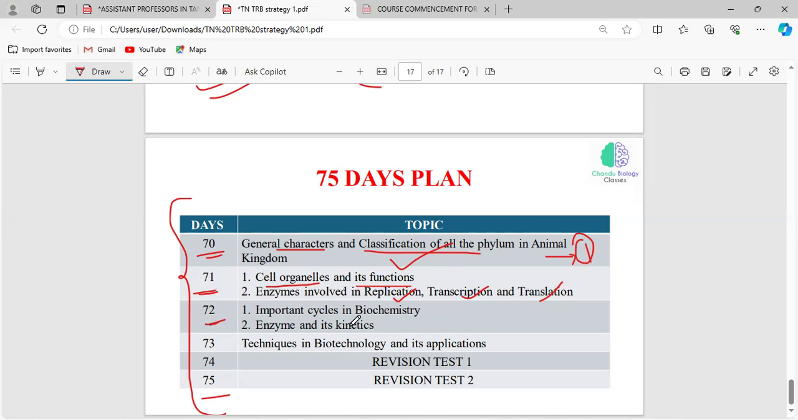And on day 72, you have to read the cycles in biochemistry. We have glycolysis, gluconeogenesis. We have different cycles in biochemistry, and also enzymes and their kinetics. So this is the topic you have to cover on day 72. And on day 73, what are all the techniques in biotechnology and what are their applications. And days 74 and 75 will be completely related to the revision test. That is, you have to take the mock test. The last 2 days will be completely dedicated to the mock test and you have to analyze yourself. So that's all about the 75 days strategy.